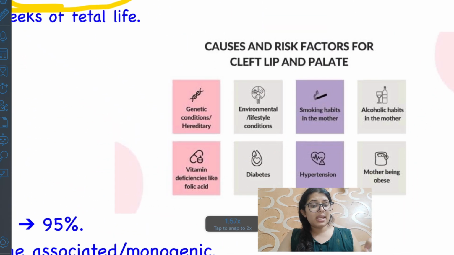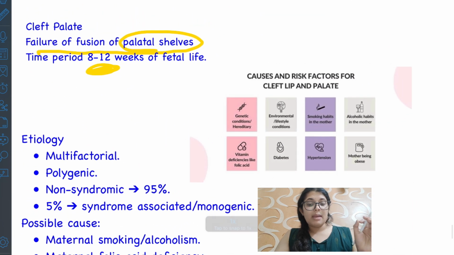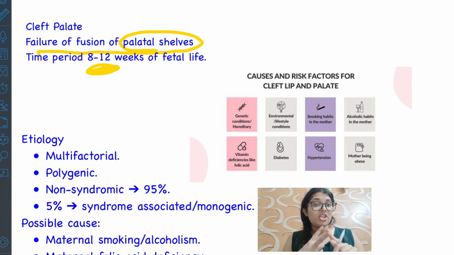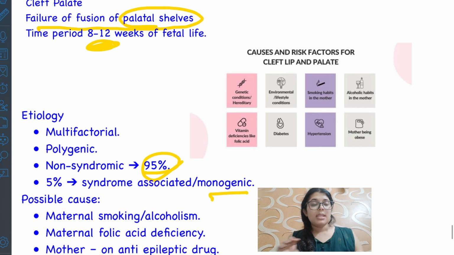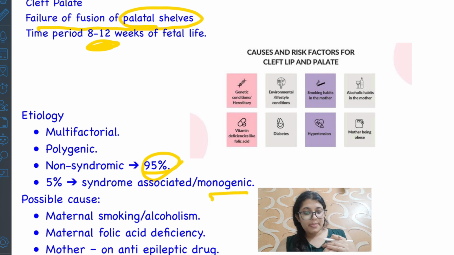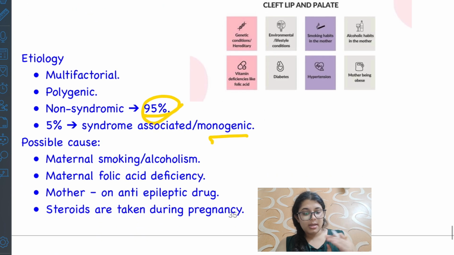Now what can be the etiology? Etiology can be multifactorial. Polygenic means more than one gene is involved. Non-syndromic in 95% of cases and 5% of cases with syndromic association, which can be monogenic. The possible causes can be maternal smoking or alcoholism, maternal folic acid deficiency, mother on anti-epileptic drugs or steroids when taken during pregnancy.